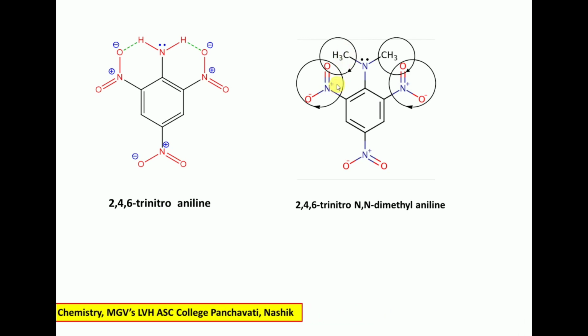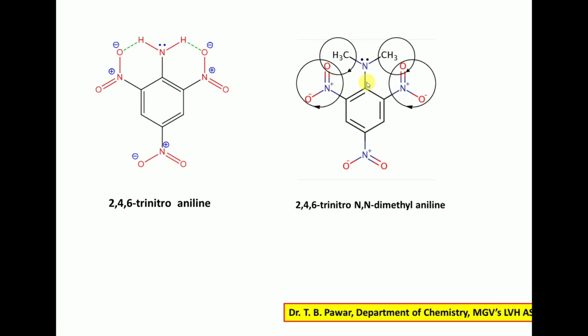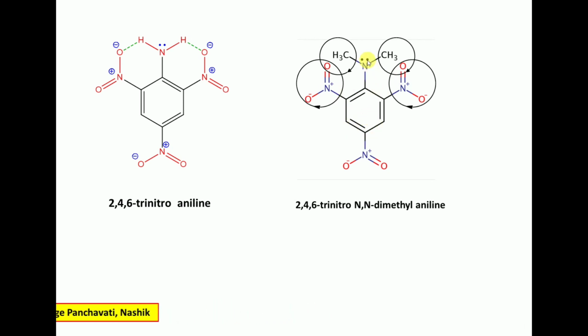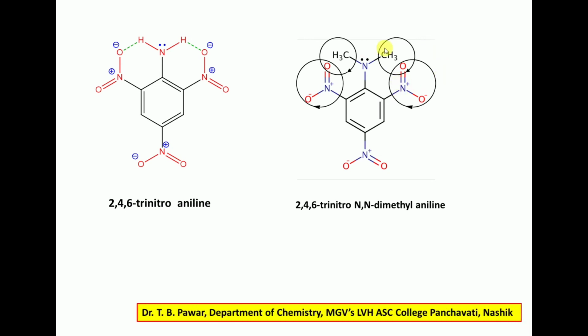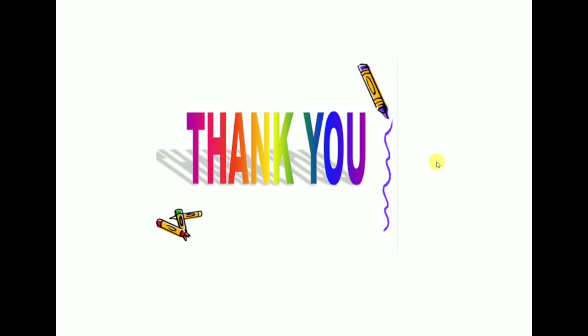These bulkier groups repel one another, and as a result of the repulsion, the carbon nitrogen bond gets out of the plane, and the non-bonding electron pair also gets out of the plane, and it will not delocalize in the ring, and that's why it is easily available to donate to the H plus ion, to the acid. So if it is easily available to donate, then it will be the strong base. So the N,N-dimethyl derivative is a stronger base.